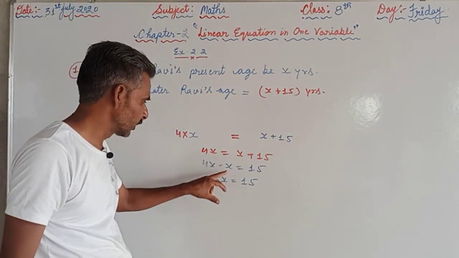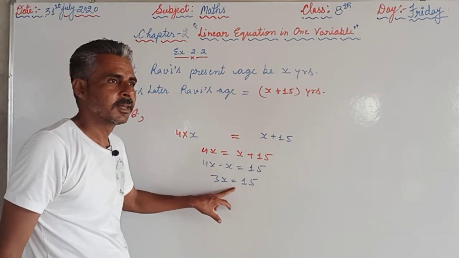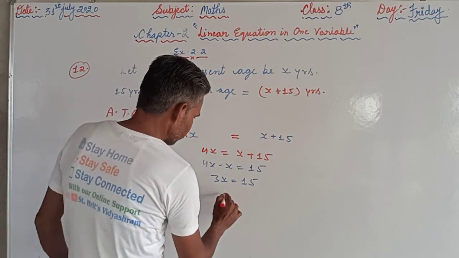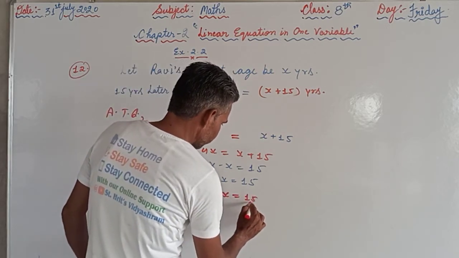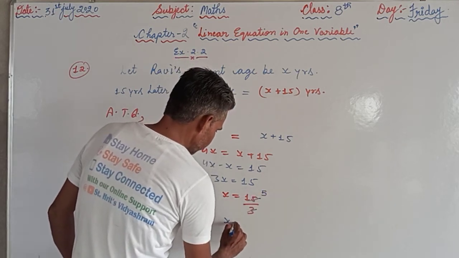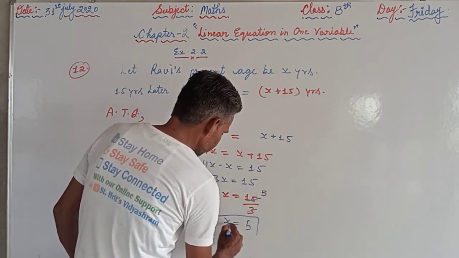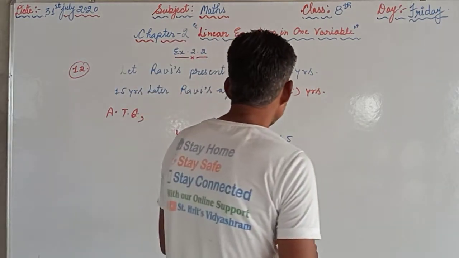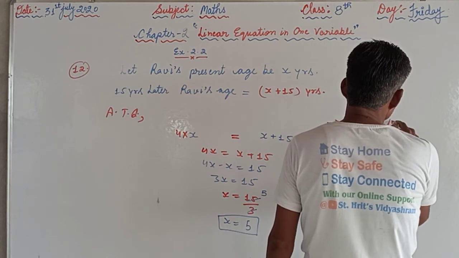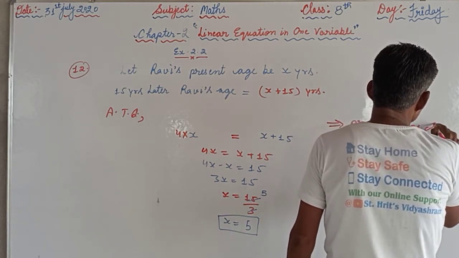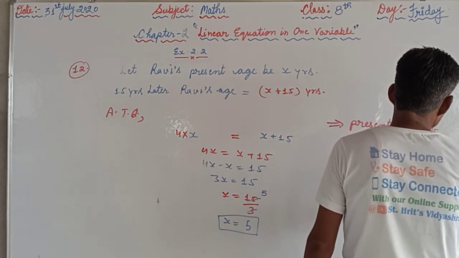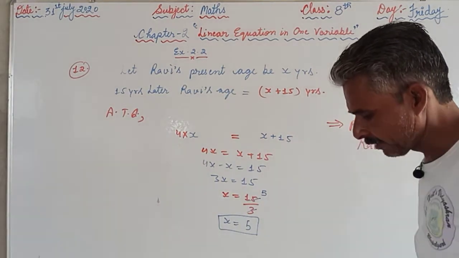In one variable, linear degree is 1, sign of equality is there, and only one variable is there, that is x. Now we are supposed to find the value of x. So 3 will come downwards, 15 divided by 3, 3 fives are 15. So the value of x is 5 years. So the present age of Ravi is 5 years. We can verify our answer.